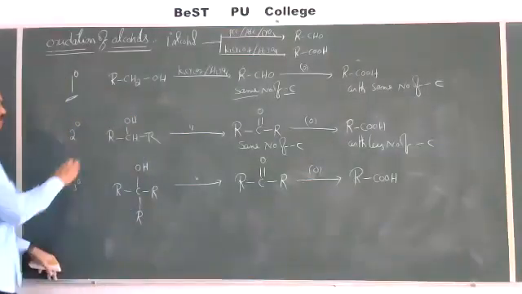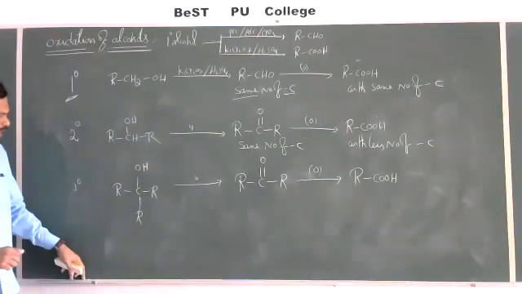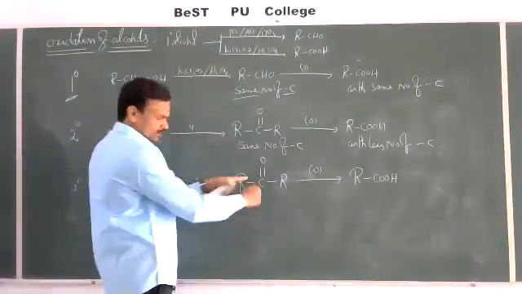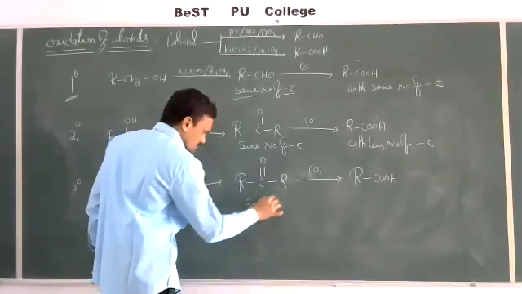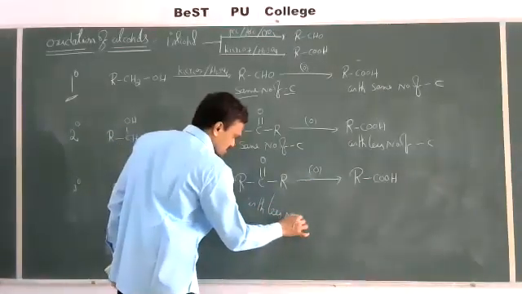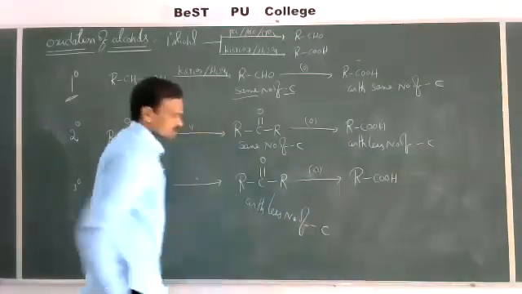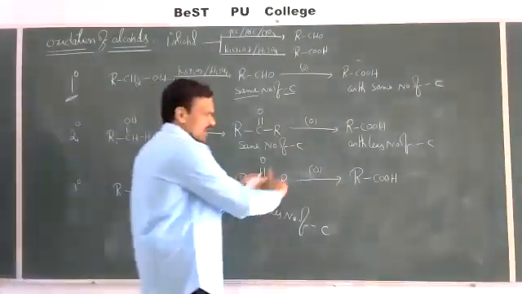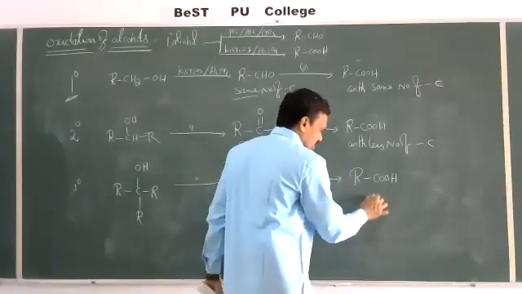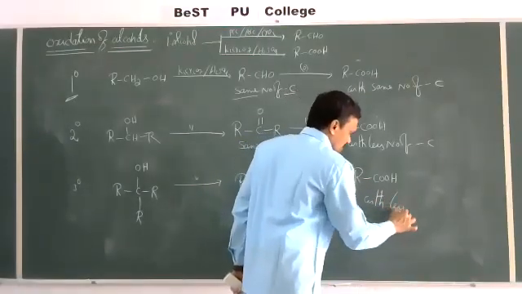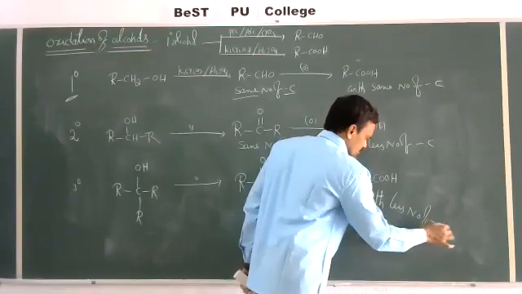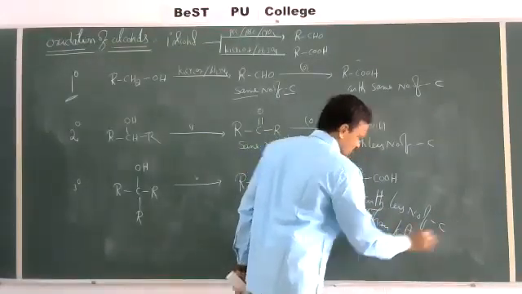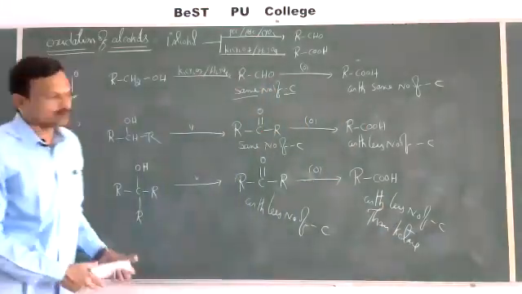This is regarding oxidation of secondary alcohol. Now come to tertiary alcohol. Tertiary alcohol on oxidation gives ketone with fewer carbon atoms. The ketone contains fewer carbons than the alcohol, and this ketone on further oxidation gives carboxylic acid with fewer carbons than the ketone. So this is the difference here.